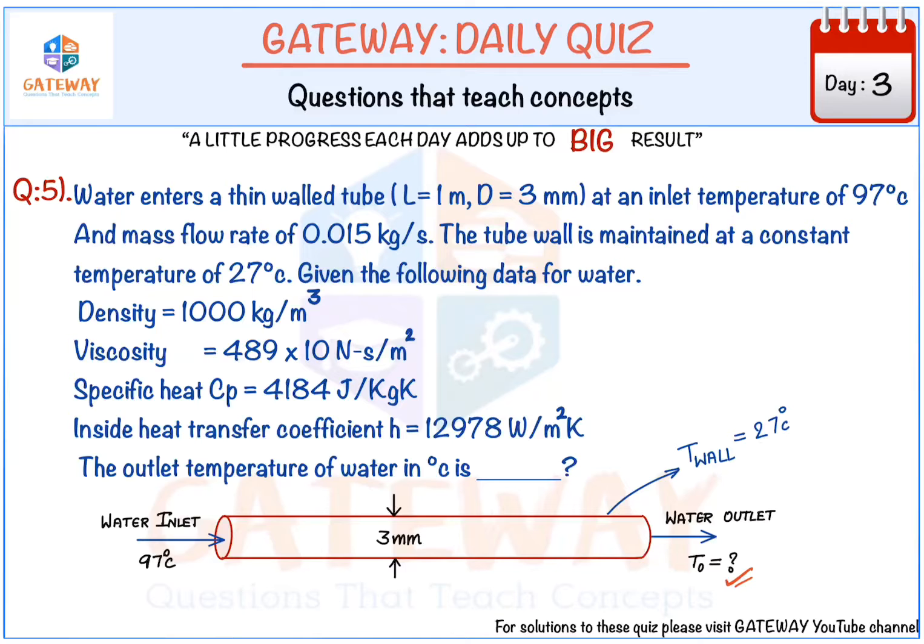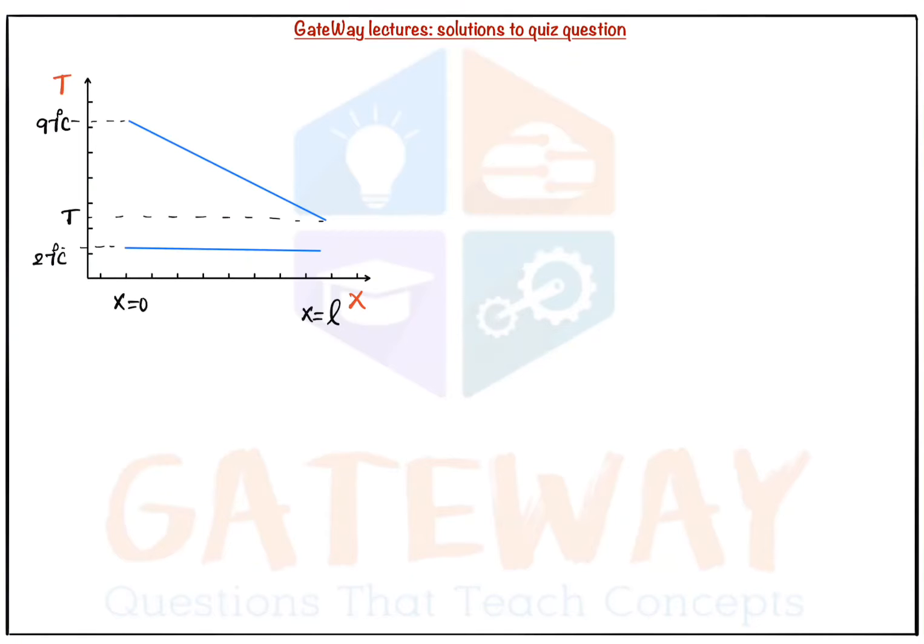Okay, it's a simple question. These types of questions will be asked in many examinations. So we'll just solve this. This is our temperature variation. This variation is in water with respect to length, and this is the tube. And it is said that the tube has a constant temperature of 27 degrees centigrade. So the tube temperature doesn't change, whatever the cooling or heating.